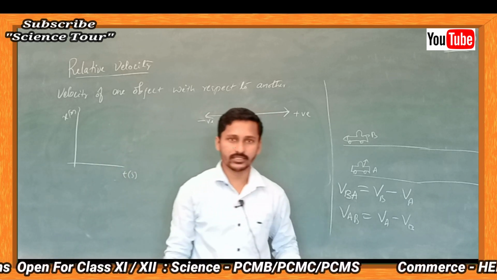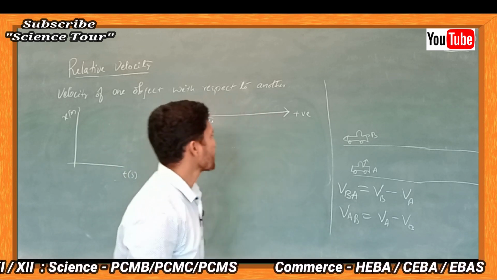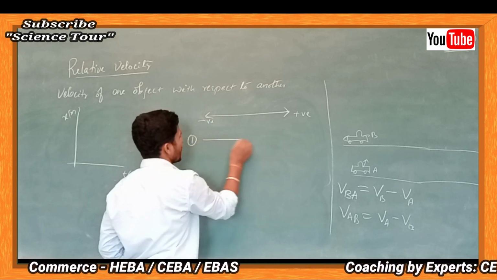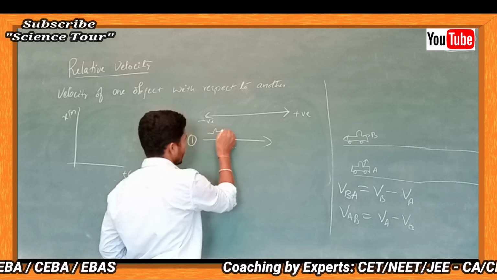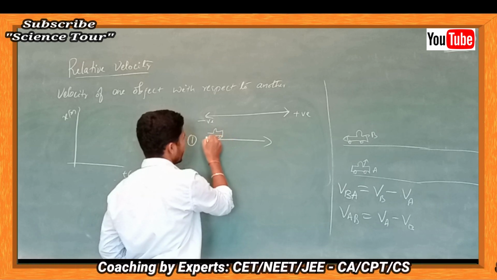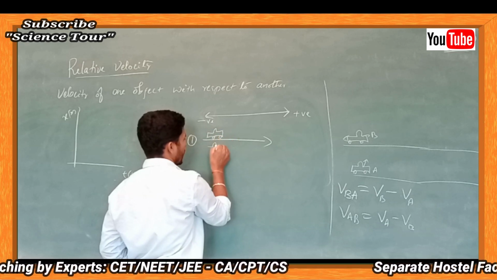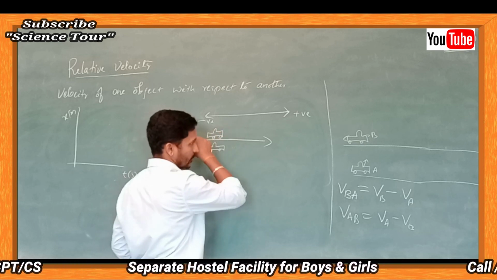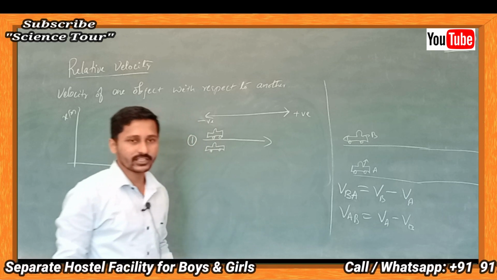In one dimension, relative velocity means this. If both are moving in the same direction, this is your friend's car and this is your car, both are moving with the same velocity.